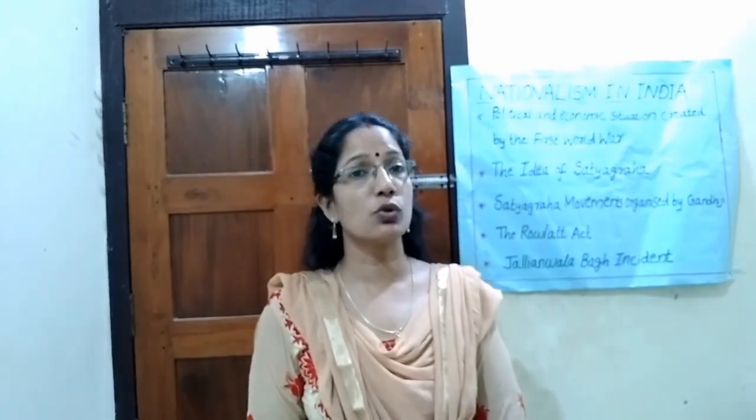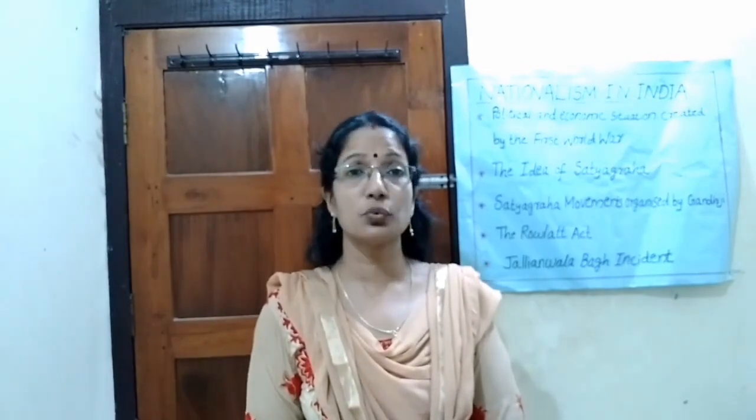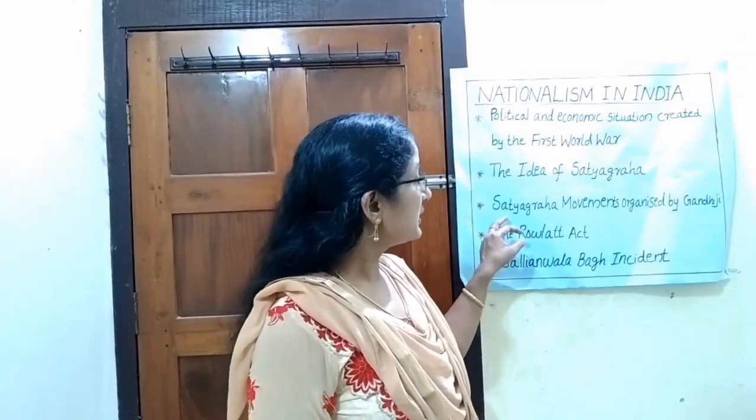Next point, the idea of Satyagraha. The idea of Satyagraha emphasized the power of truth and the need to search for truth. According to Mahatma Gandhi, if the cause was true, if the struggle was against injustice, then physical force was not necessary to fight the oppressor. Next, Satyagraha movements organized by Gandhiji. In 1916, Champaran movement against indigo plantation system. In 1917, Kheda Satyagraha for the peasants to get relaxation of revenue demand. In 1918, Ahmedabad Satyagraha for the cotton mill workers for getting better wages and better working conditions.